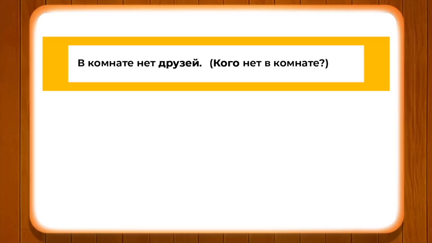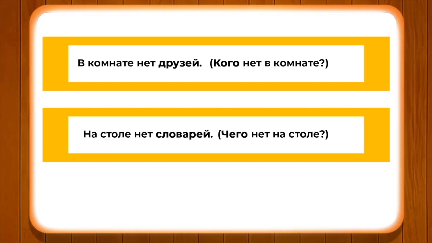Accordingly, let's pay attention to the second one, na stole niet slavarye. And the question comes, chivo. Why chivo? Because it belongs to the inanimate noun. That is why the question is chivo niet na stole. And the plural form of slavar in nominative is slavarya. Accordingly, when we put niet, it changes into niet slavarye. We shall be taking up a few more examples of the different genders of the Russian language, like feminine and neuter, and we shall look at various examples of nouns in plural.